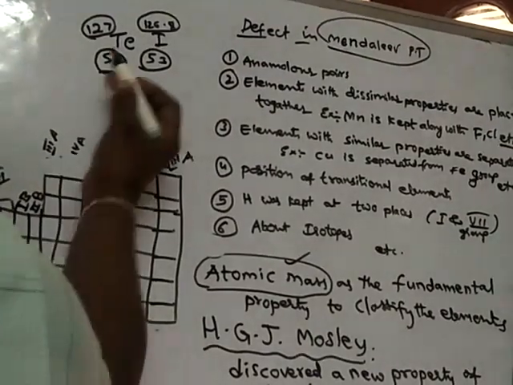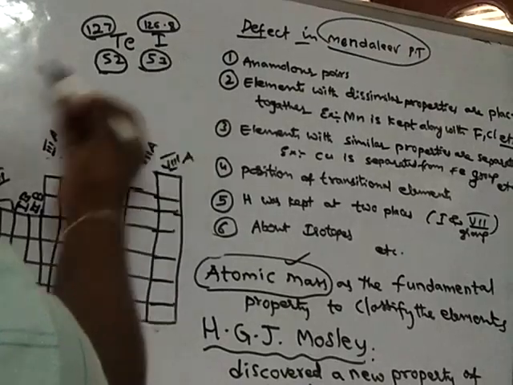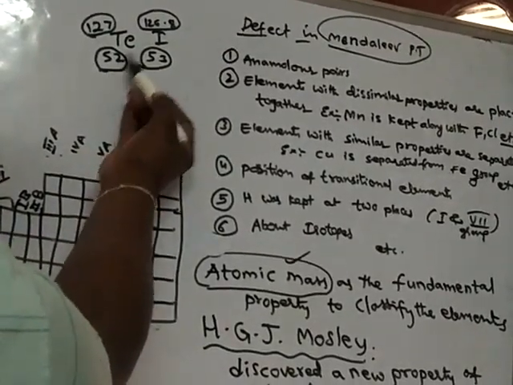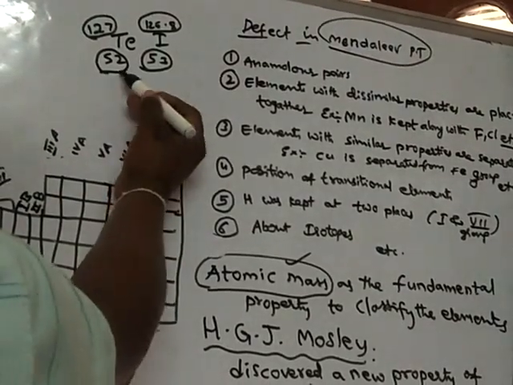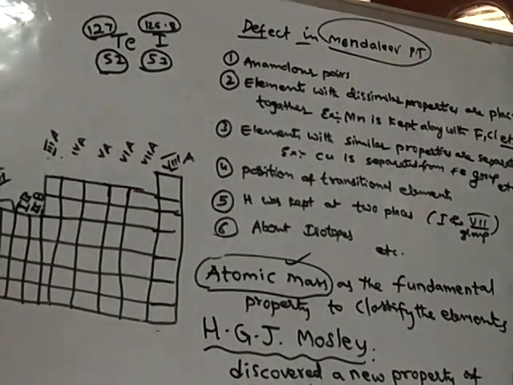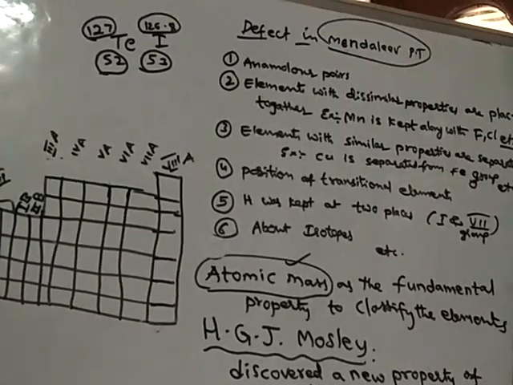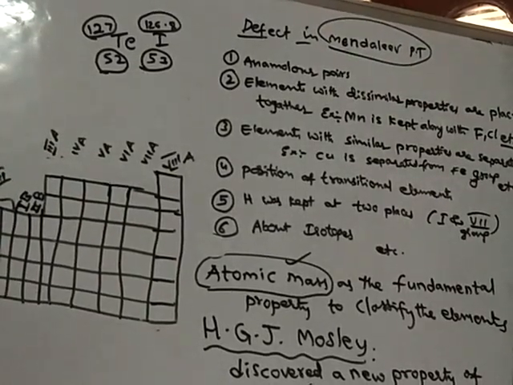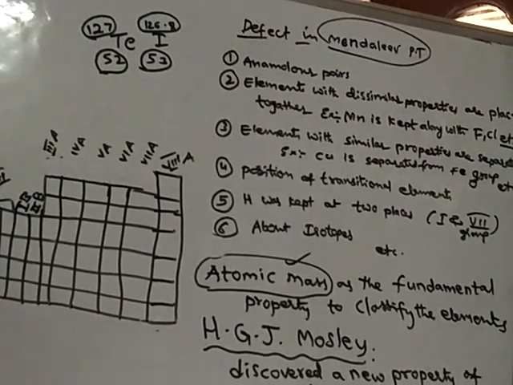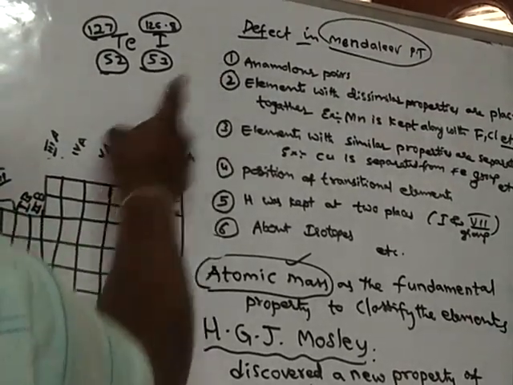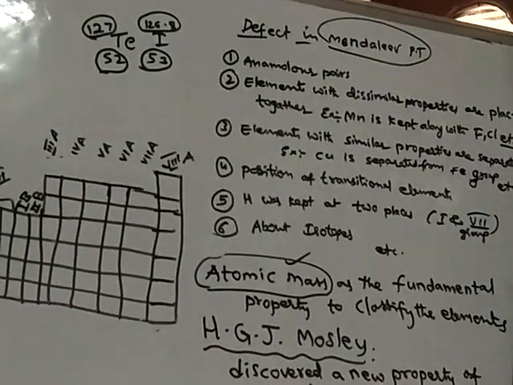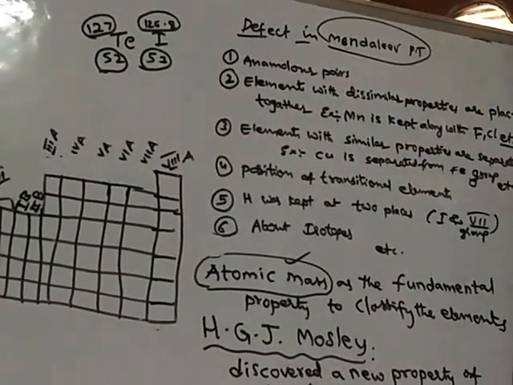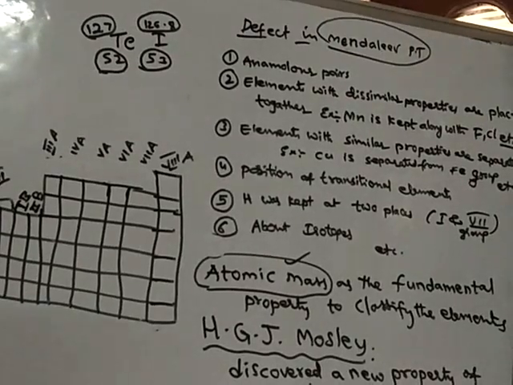So in that case, if you see tellurium and iodine, tellurium has the lower atomic number and iodine has the higher atomic number. Hence it is not a defect. From this it is understood that the defects in the Mendeleev periodic table are not the defects in the Moseley periodic table. That means the problem of the anomalous pair is removed in the long form of the periodic table.